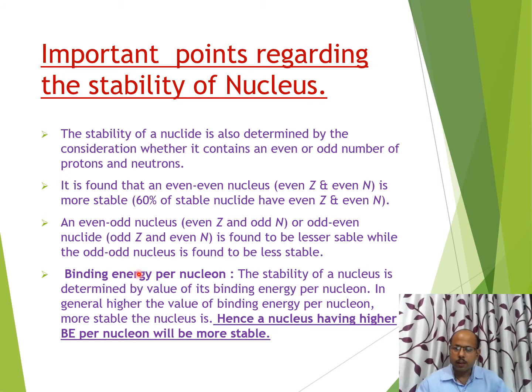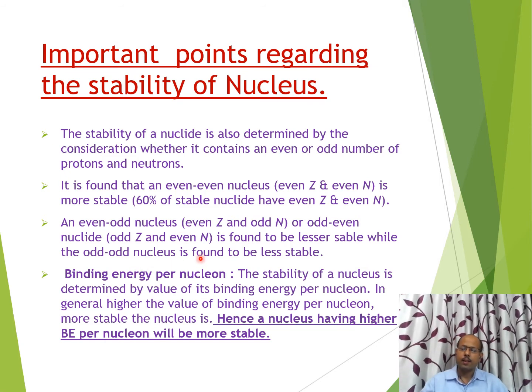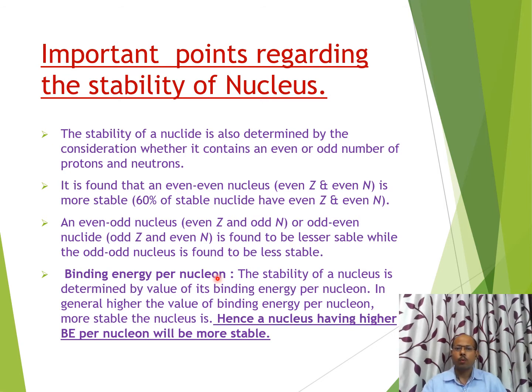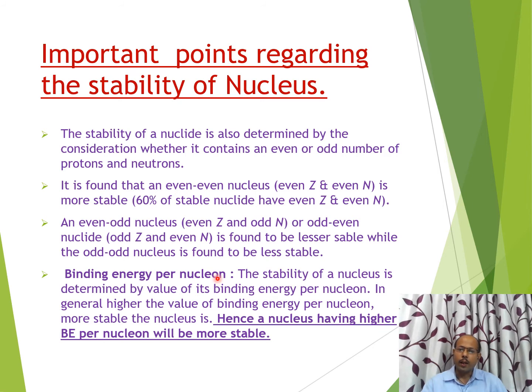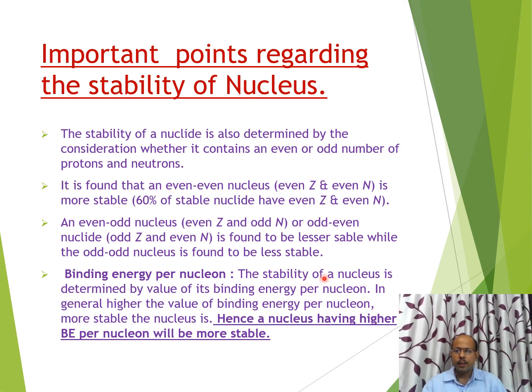The second factor which also decides the stability of a nucleus is the binding energy per nucleon. For that, first of all, we must know what binding energy is. The energy required to separate all the nucleons of a nucleus is known as binding energy. Greater the binding energy, greater the stability.